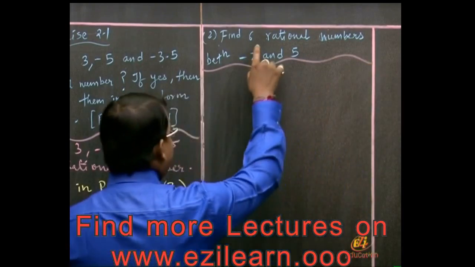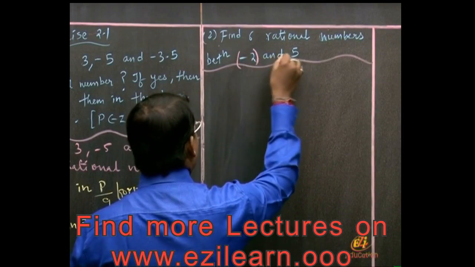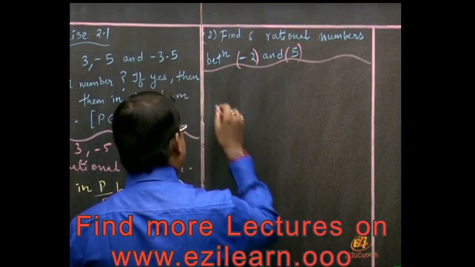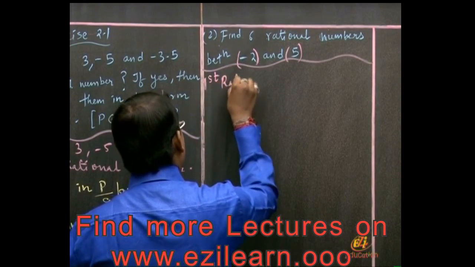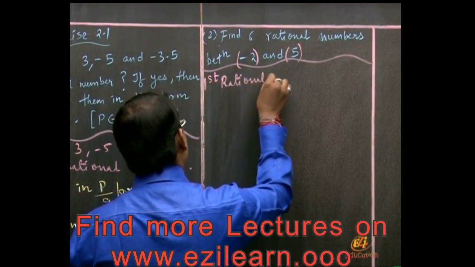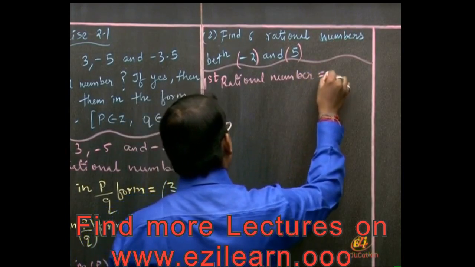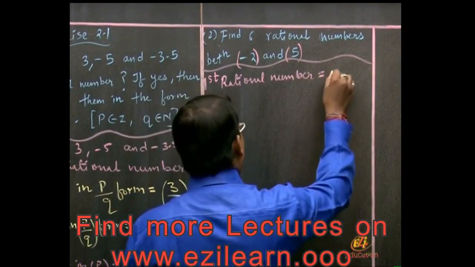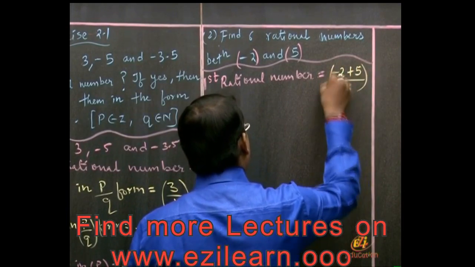So they are asking us 6 rational numbers between minus 2 and 5. We will find the first rational number. First rational number is equal to minus 2 plus 5 divided by 2. Yes, friends, this is the method.